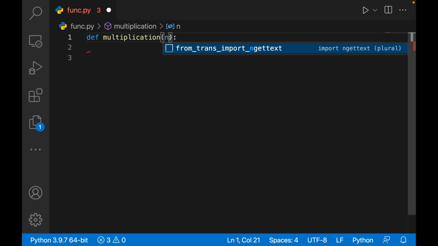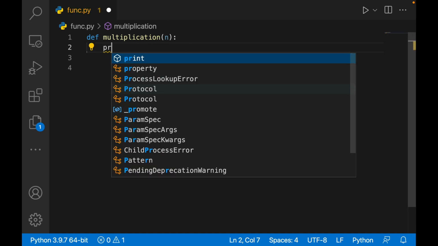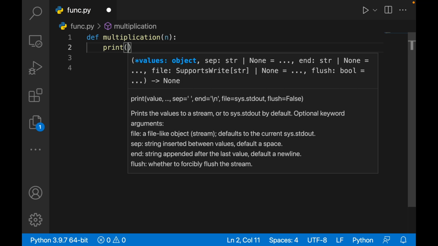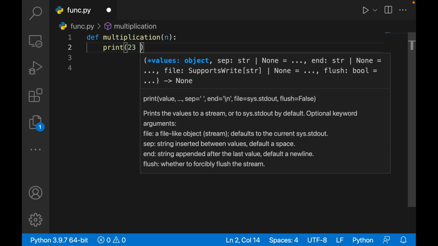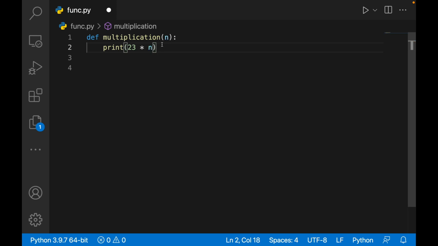This is an argument you can pass, or you can leave it out also. So I have made a function multiplication wherein I write print 23 into n. So every time you call this function with n, it will multiply by 23 and then print it.